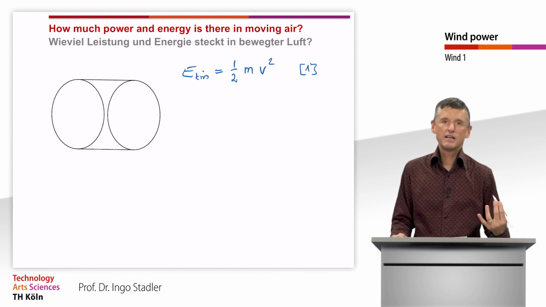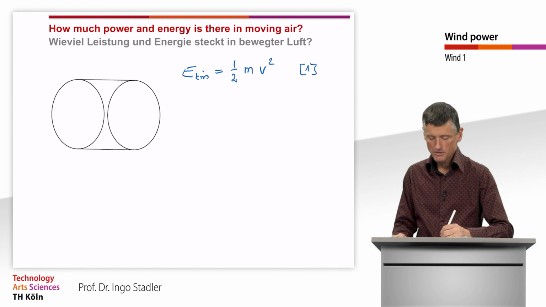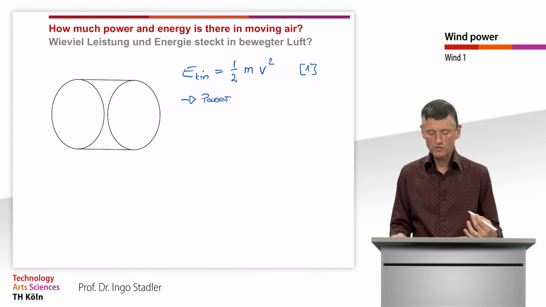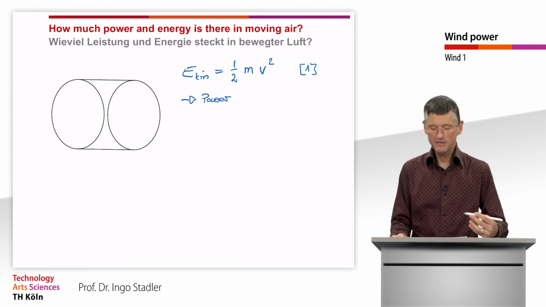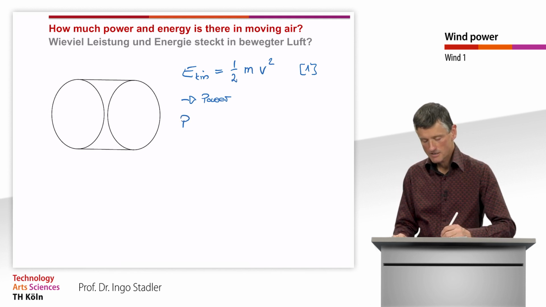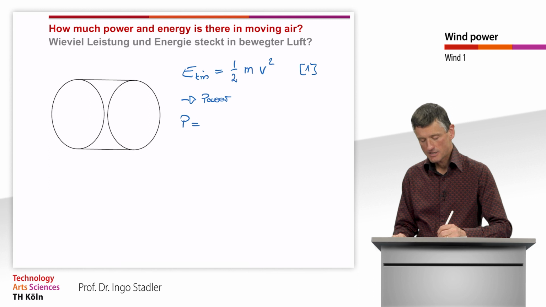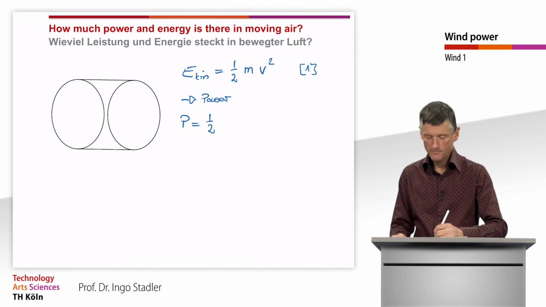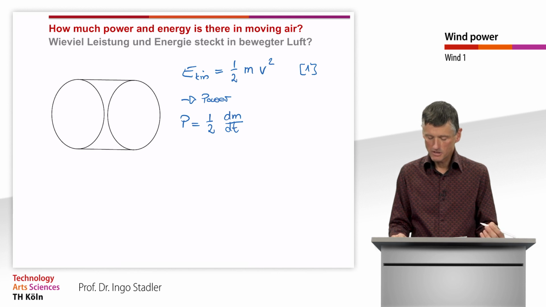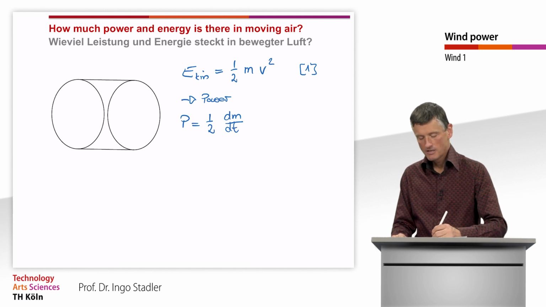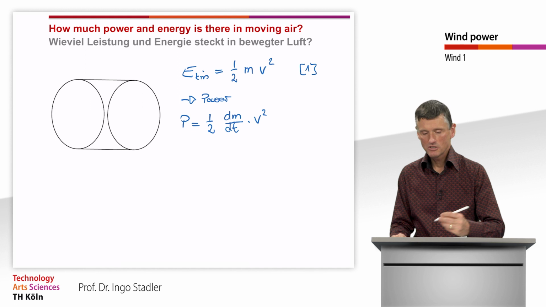When we now would like to know the power that is in the wind, we need to derive the energy with respect to time, and we then get the power, which is 1/2 times dm/dt times the velocity squared.